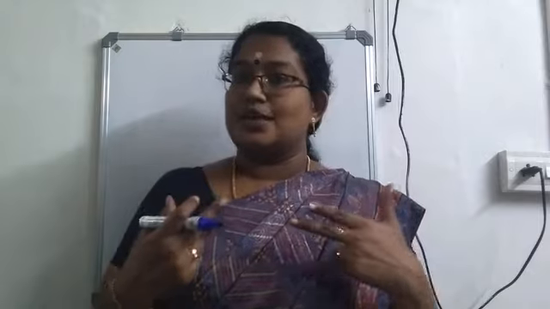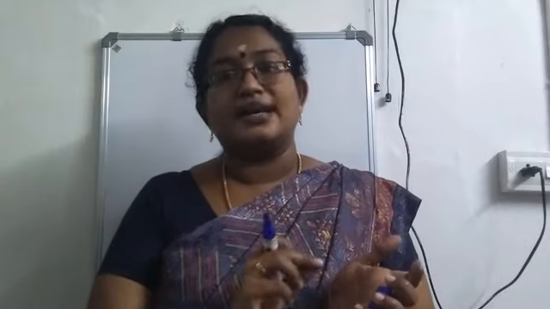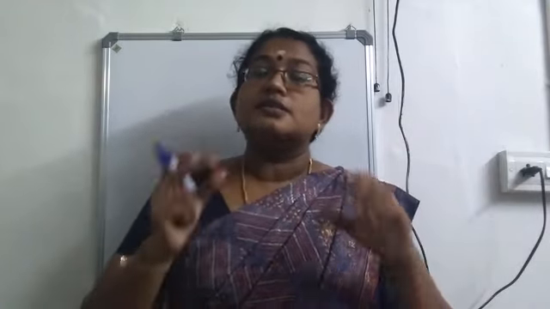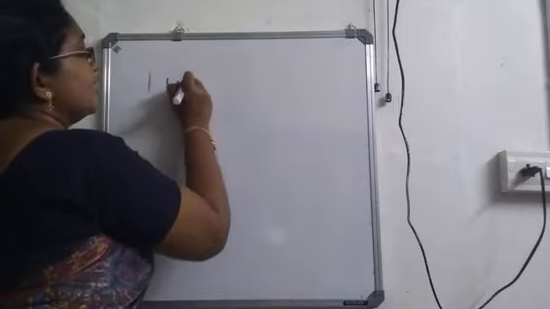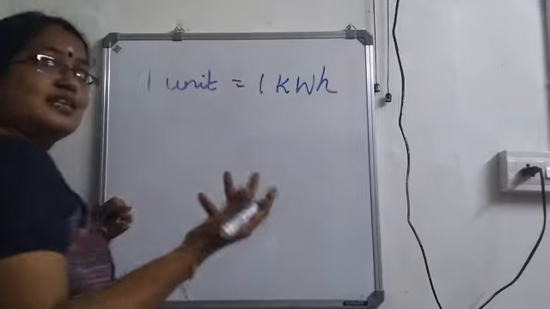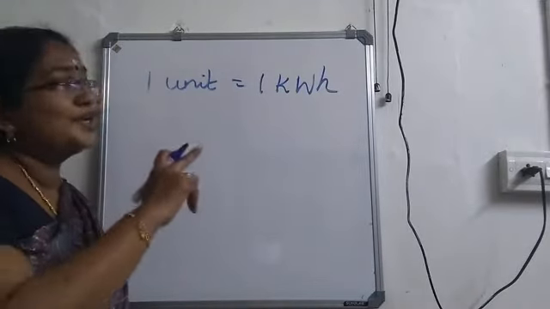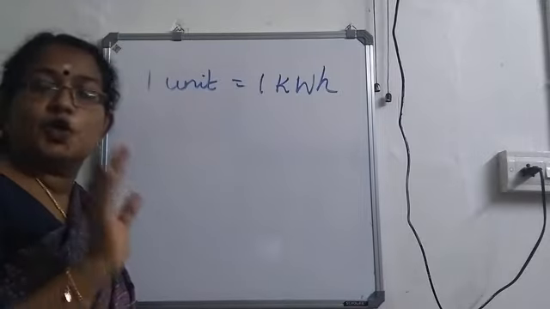So next time onwards, you can just check. If you check the receipt given by the KSEB, there also it will be written how many units of electrical energy are consumed. So what you have to remember is this unit. They will speak about something called a unit. 1 unit is equal to 1 kilowatt hour. Normally the people from KSEB or our parents won't say kilowatt hour.